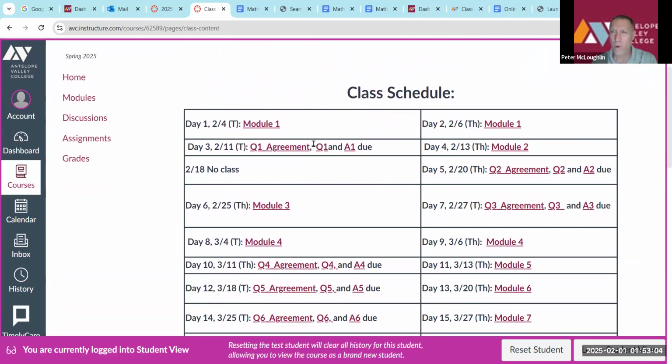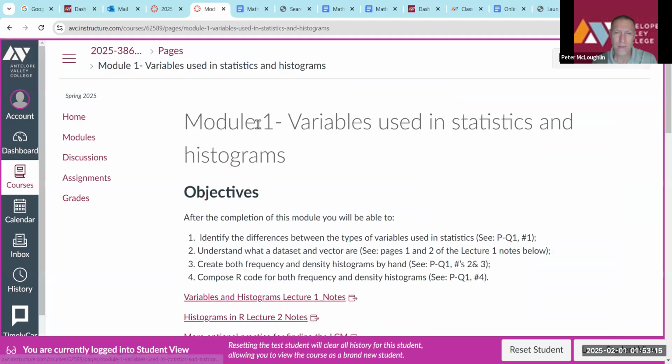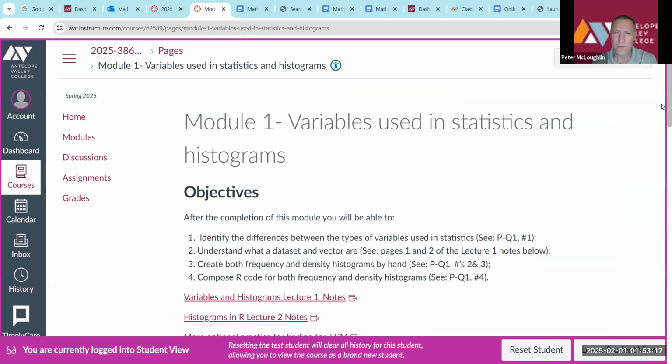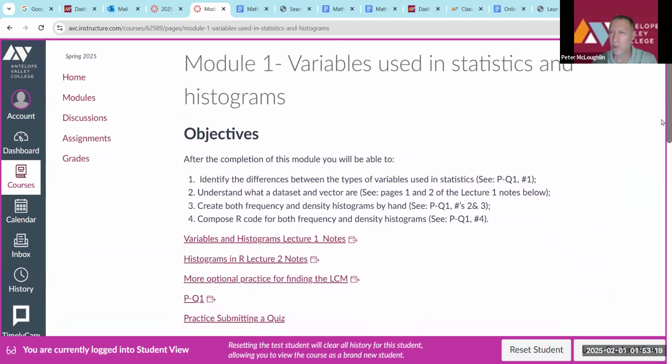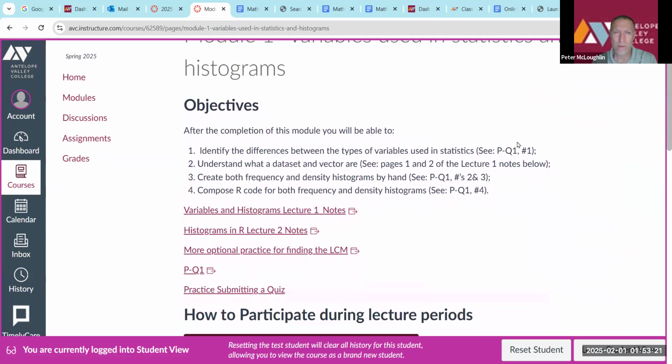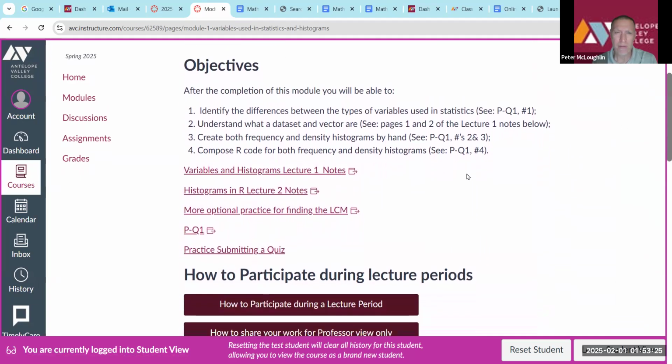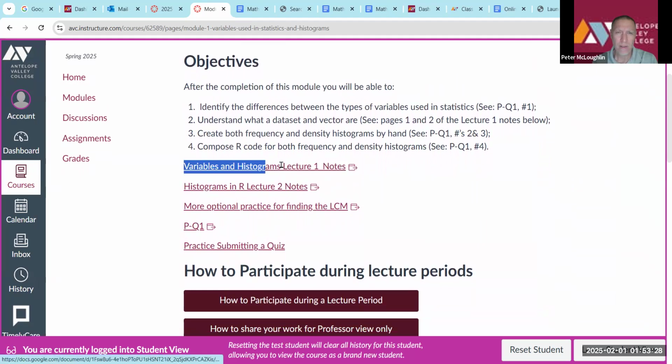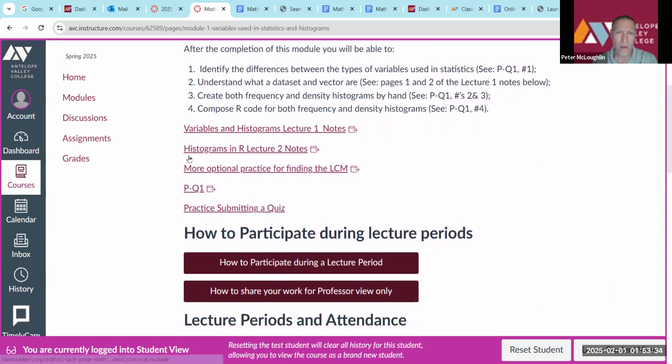So suppose it's day one. You're going to click on the day one material right here on our schedule. So it'll be February 4th, Tuesday. Click on it. It takes you to module one. At the top of the module, we have the objectives for the module. Then below that, we have some lecture notes here and here.